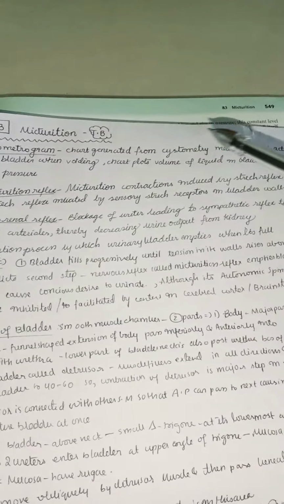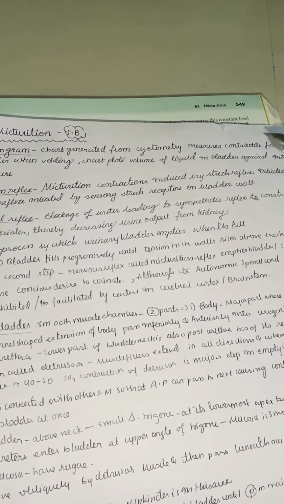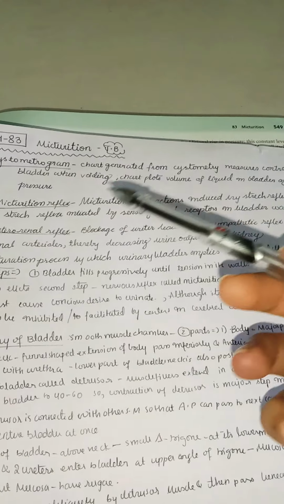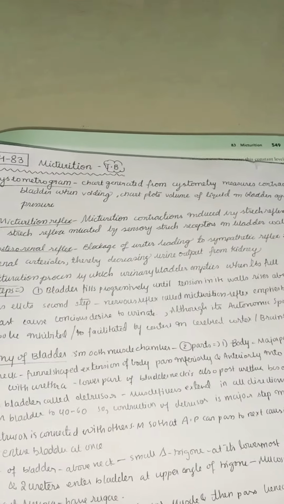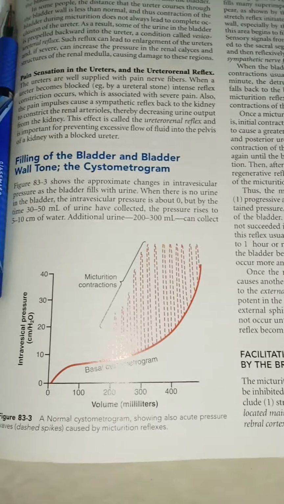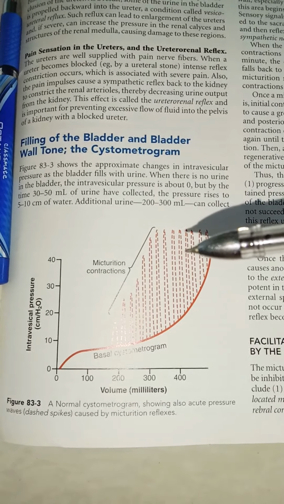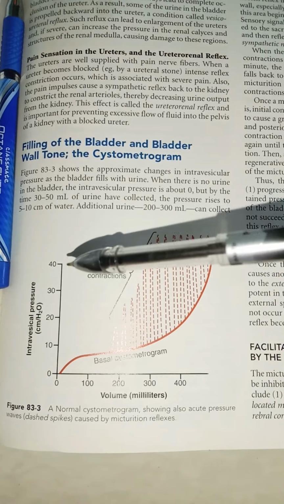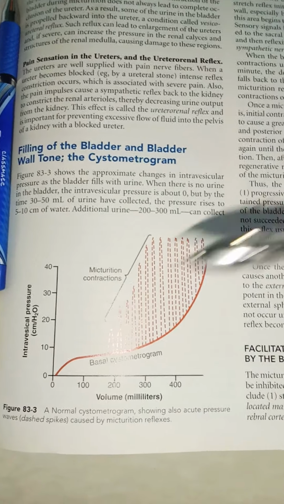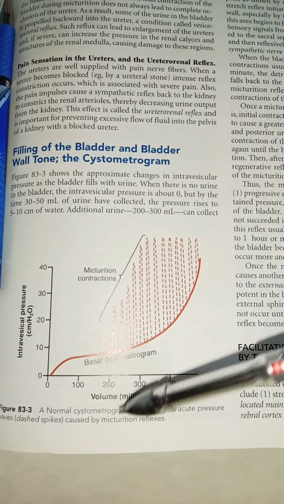urinate when voiding. This chart plots the volume of liquid in the bladder against the intravesical pressure. Once, we'll see that cystometrogram. This is a graph which is called a cystometrogram. Here you can see on the x-axis we have volume and on the y-axis we have the intravesical pressure. So actually what it shows is a basal cystometrogram.